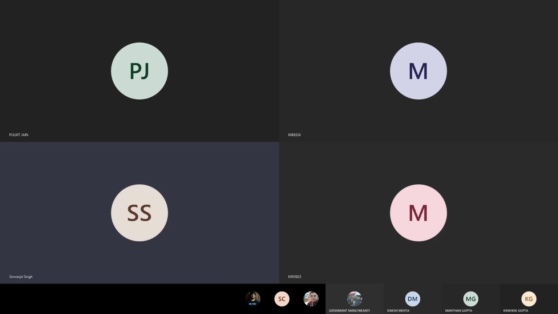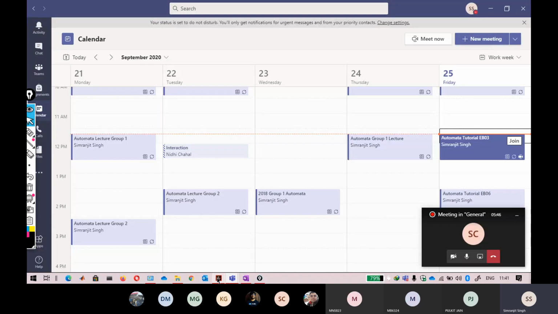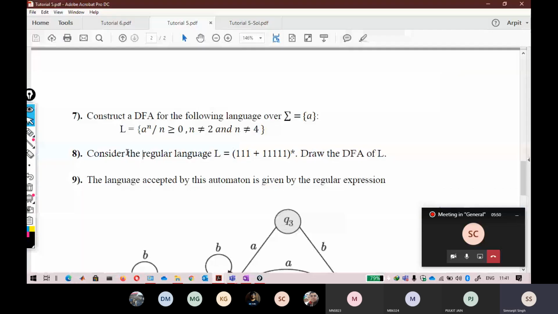This is remaining in the previous tute. So its solution is already given, but I just want to discuss this. I just want to say that this question is very beautiful and it has a very good concept that I was not aware of.